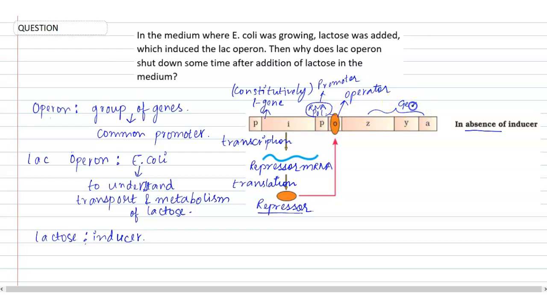And basically here we see three different genes, the gene Z, gene Y, and gene A. We know that RNA polymerase is necessary for the transcription, and it will not be able to move here, so we will observe no transcription in this case. And because the transcription will not occur, there will be no synthesis of the proteins from these genes. And here the proteins are three different enzymes which have different functions.